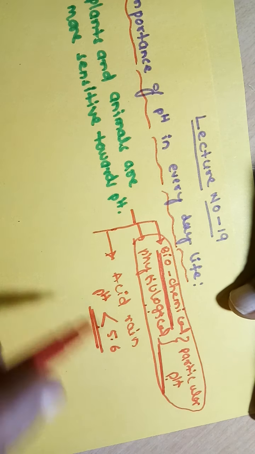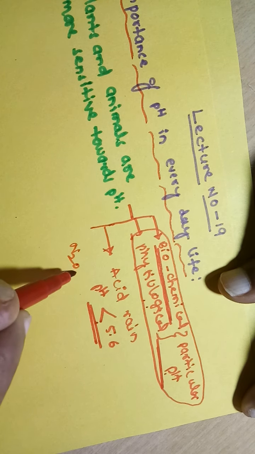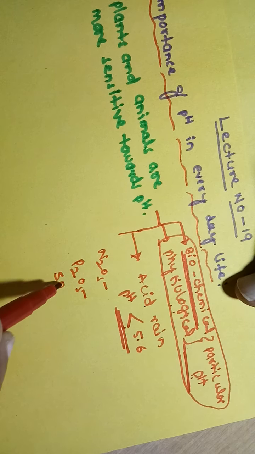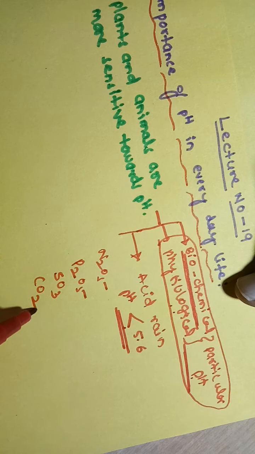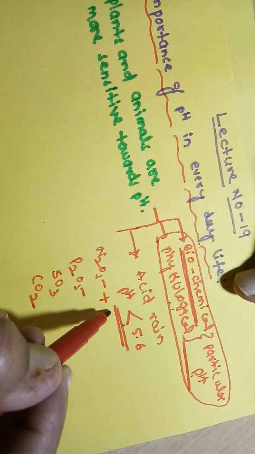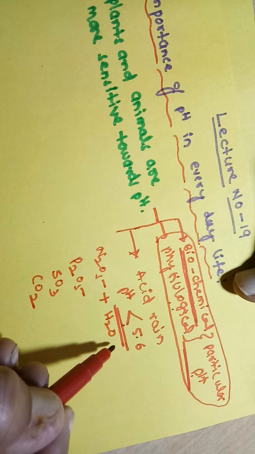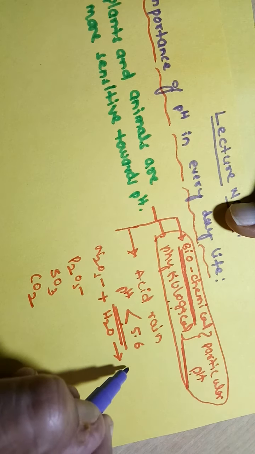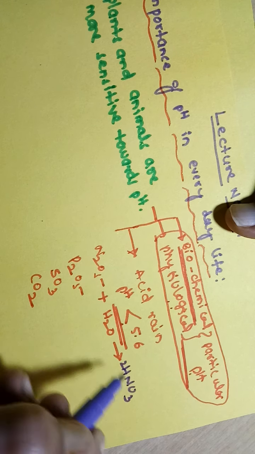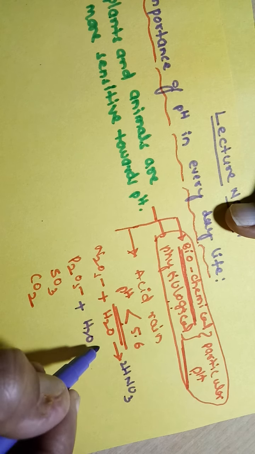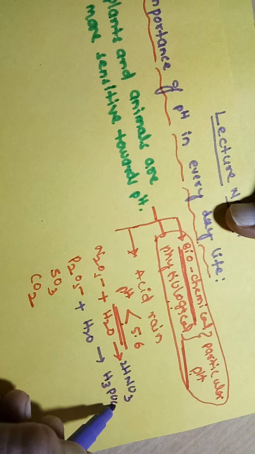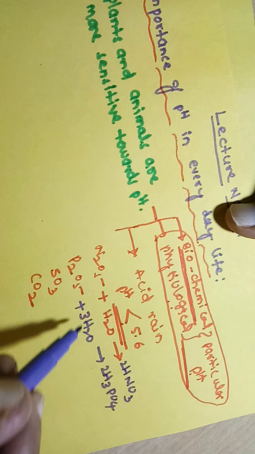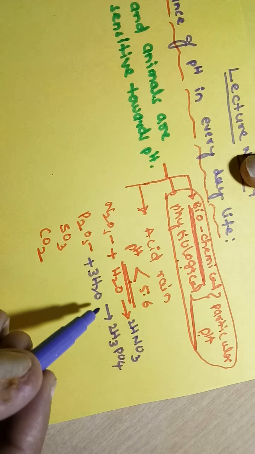So what will happen? Let me take nitrogen pentoxide and phosphorus oxide P2O5. Next is sulfur oxides, sulfur trioxide; carbon dioxide is also released. If nitrogen pentoxide is dissolved in water, we will get HNO3. If phosphorus pentoxide is dissolved in water, we will get H3PO4, phosphoric acid.